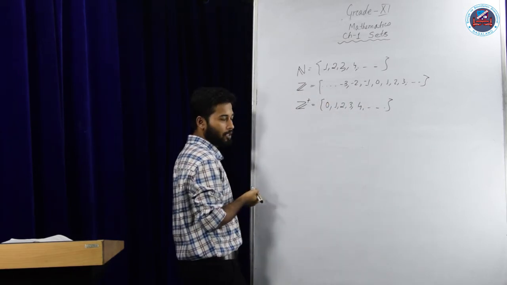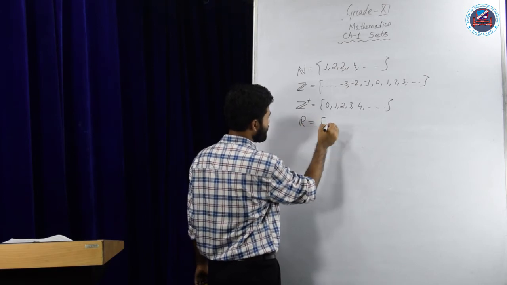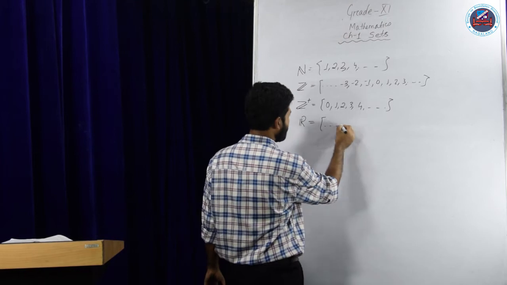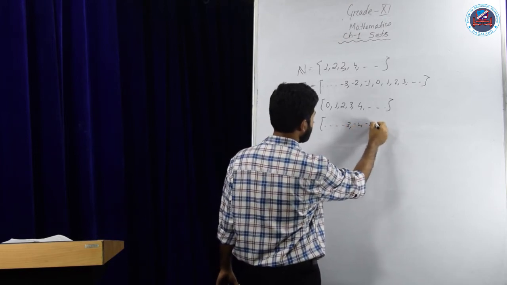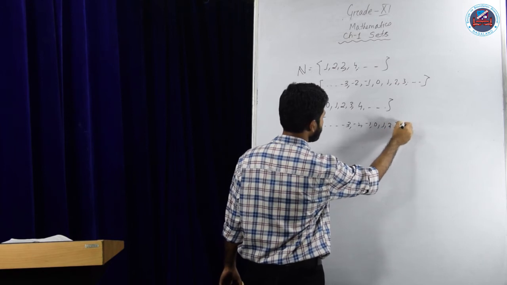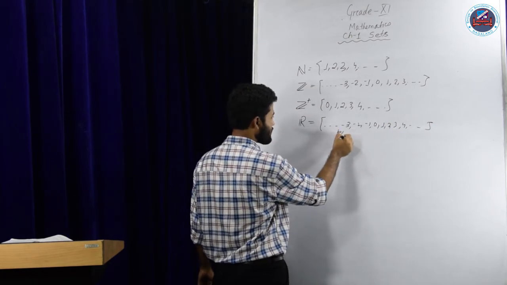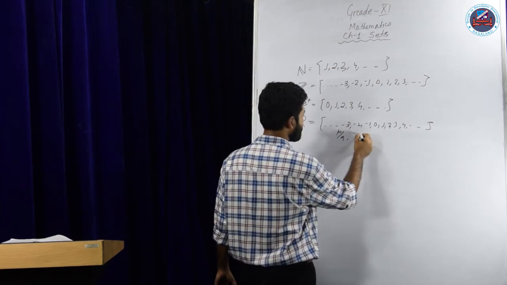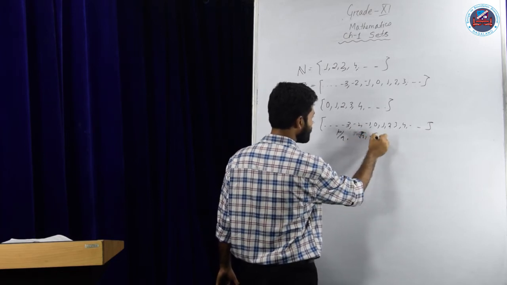Next we have one more important set, that is the set of real numbers. So real numbers start from -infinity to +infinity. That means it will consist all the elements, -3, -2, -1, 0, 1, 2, 3, 4 and so on. Also it will include all the rational numbers, that is of the form p by q, and also all the irrational numbers, that is not of the form p by q, that is √2, √3 and so on.